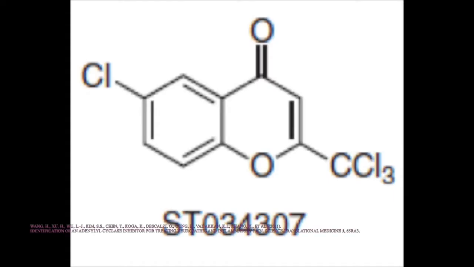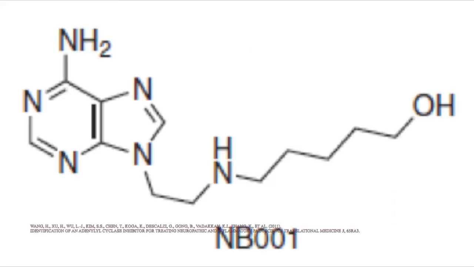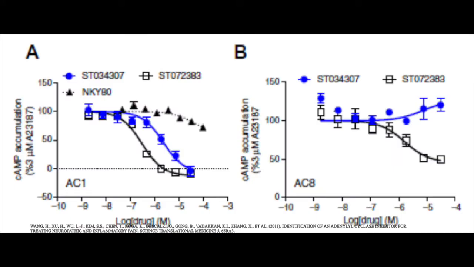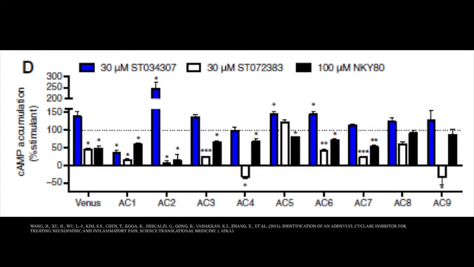The Wang researchers found 2 compounds with the potential to be used as analgesics, as they both inhibit AC1. The first compound, STO34307, is selective for AC1 inhibition, while the second, NB001, was less selective and its mechanism of inhibition is indirect. The researchers investigated both the effectiveness and specificity of STO34307 for inhibition of AC1. They found that STO34307 was able to inhibit the accumulation of cyclic AMP in HEC-AC1 cells, and also found that STO34307 did not have any inhibitory effect on other ACs, even at high doses.